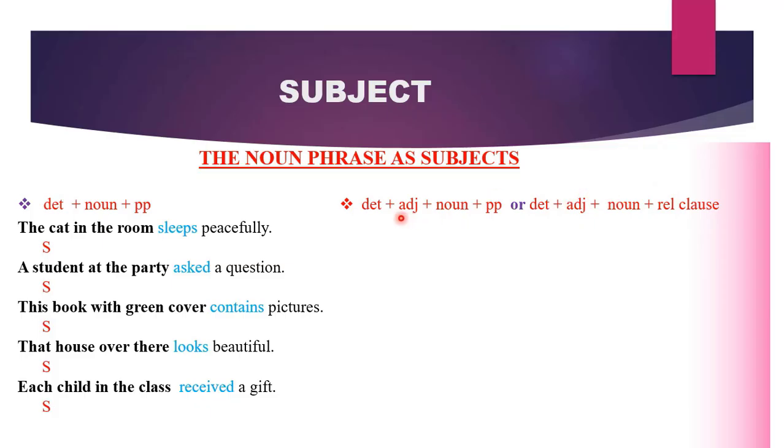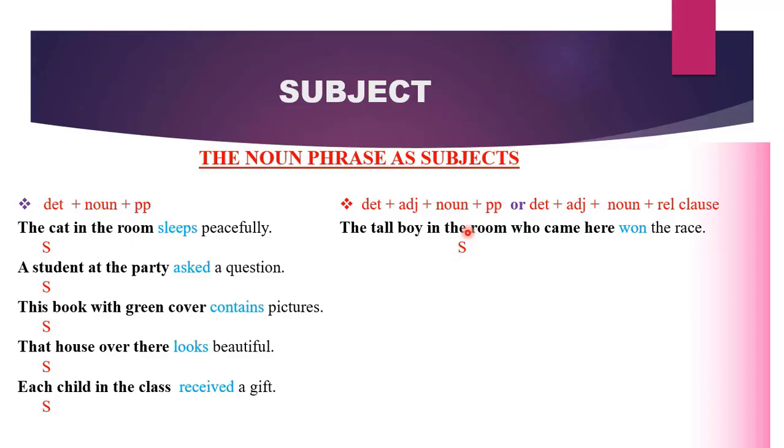Let us have an example. The tall boy in the room who came here won the race. Who won the race? The answer is your subject. So what is our answer? The tall boy in the room who came here. So the whole of this is performing the subject role. You can replace it with a pronoun.